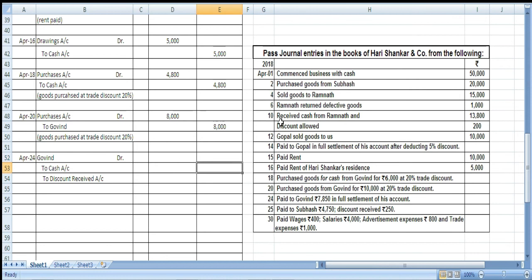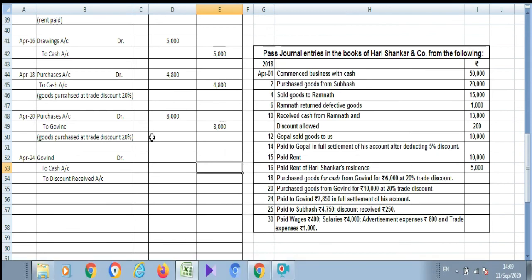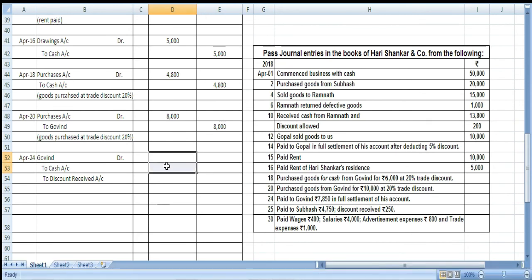Now, if we go to look into the question, on April 2, we purchase goods, if we see here that we purchased from Govind for 10,000 and he gave us trade discount of 20%. That means we were supposed to give Govind 8,000, okay, but the actual cash that we are giving him is 7850.